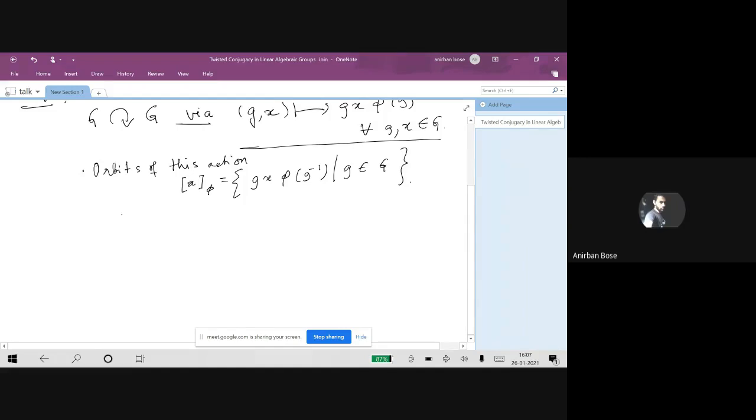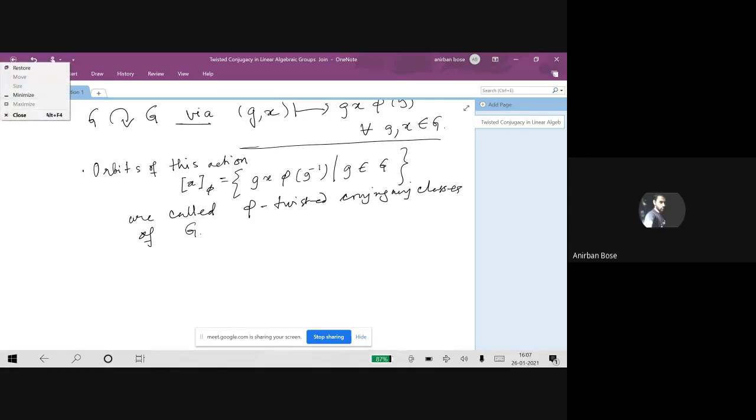Each such orbit is called a phi twisted conjugacy class of G. I'm sorry, because of this frictionless surface my handwriting is even worse. Anyway, I hope it is understandable so far. So the orbits of this action will be called twisted conjugacy classes.